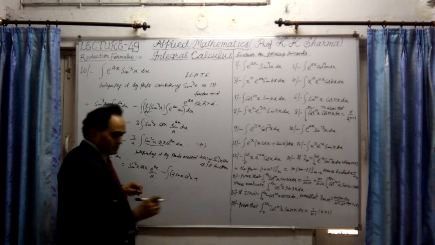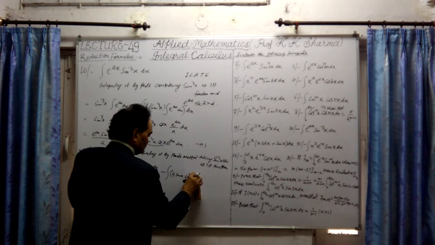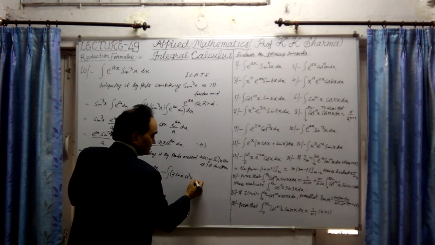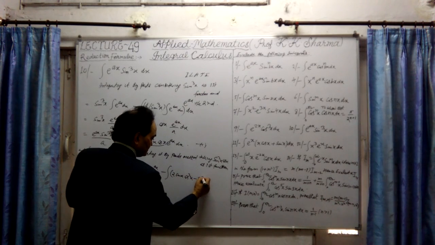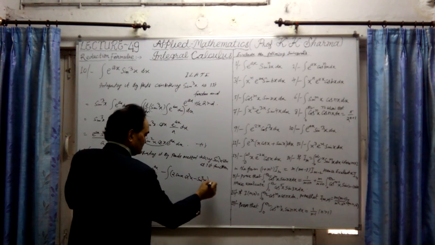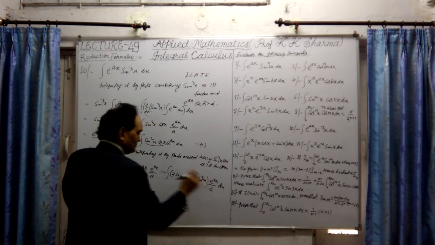It will be minus sin cube x. This will be a negative sign here because cos x is differentiated as minus sin x, but sin square x is there, so it is sin cube x. This is in brackets, this is e^(ax) upon a, the integration of e^(ax).